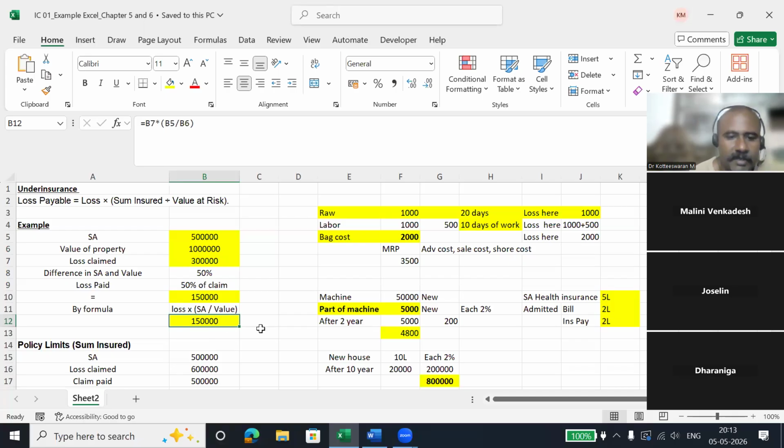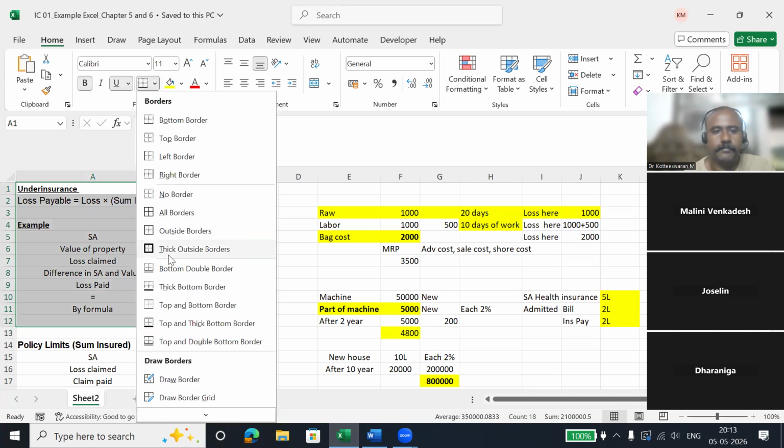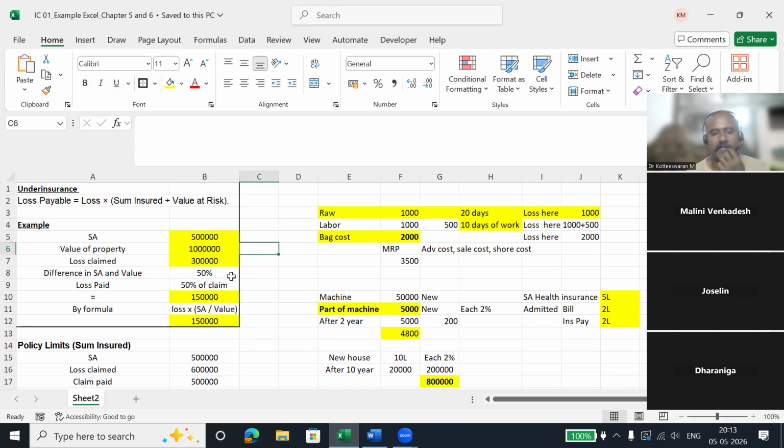So that is how you get 1,50,000. Any questions on under insurance? Okay.